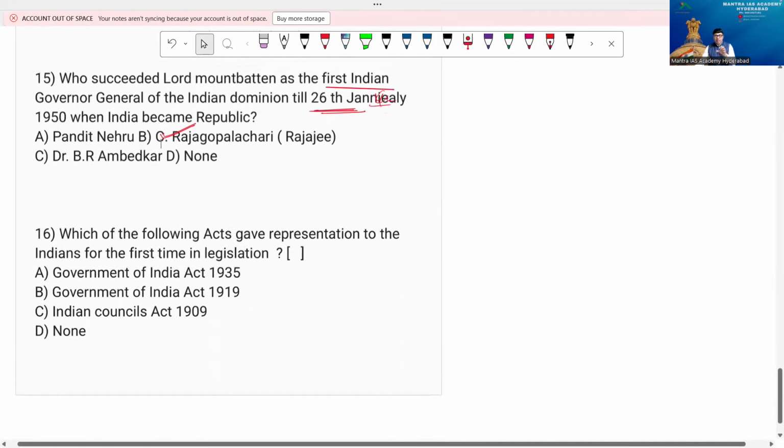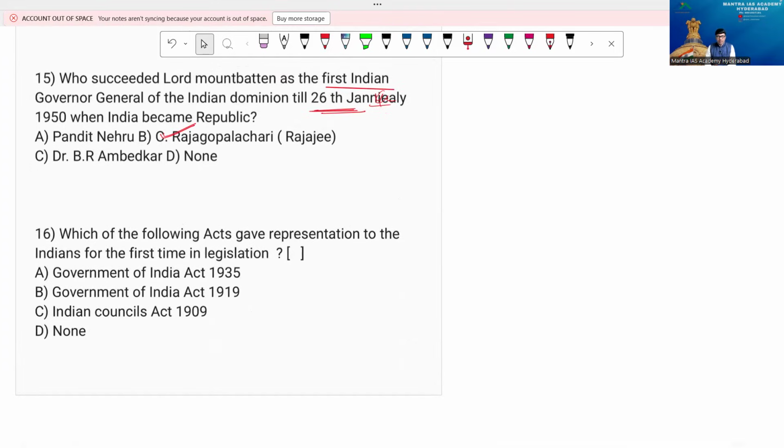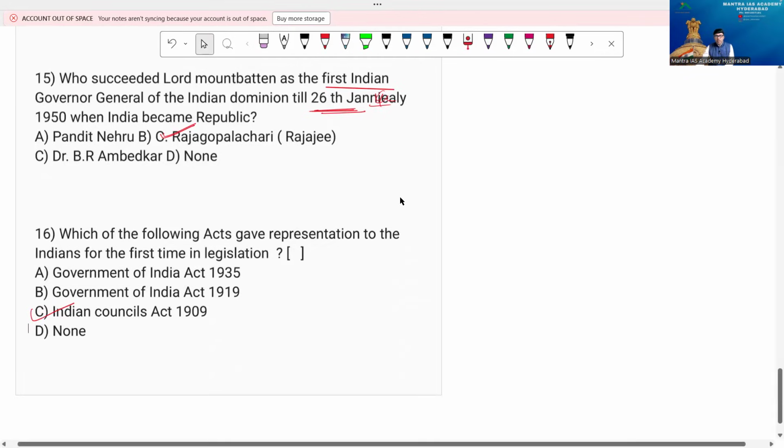Now you can see the last question, the 16th question I've taken today. Which of the following acts gave representation to Indians for the first time in legislation? Remember, option A, Government of India Act 1935, B, Government of India Act 1919, C, Indian Councils Act 1909. This is the answer, beta, because the name itself tells you council, representation in the legislation. So option C. These are the 16 questions I have taken today.